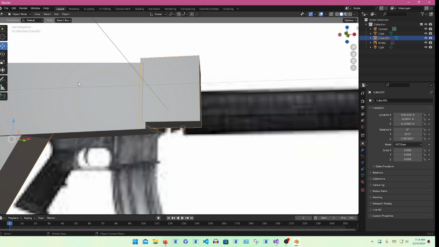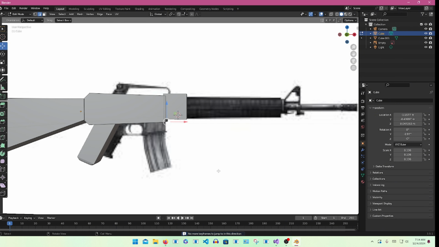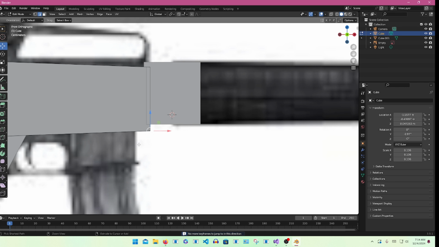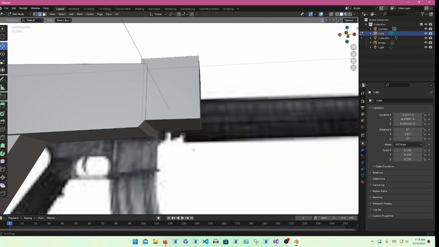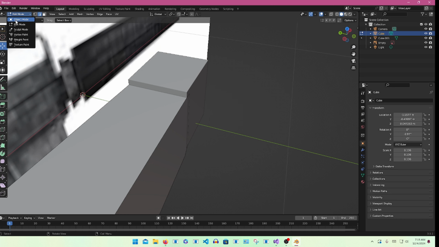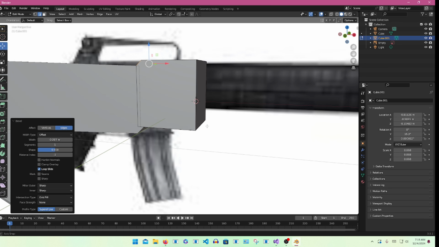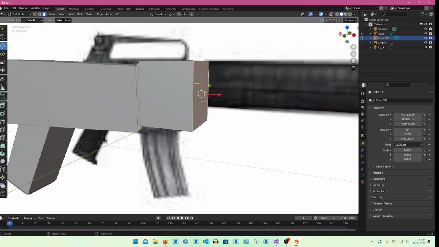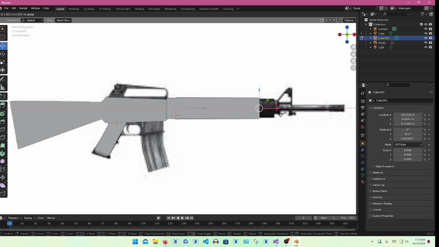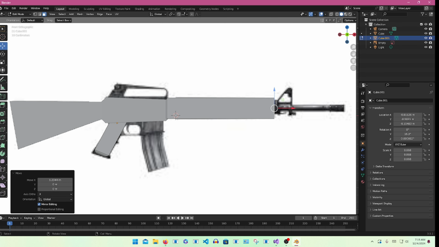Then do the edge mode. And select the edge of the barrel that's sticking out. Then press Ctrl B and bevel it down so it looks like it's shaping into here. Do the same for the top. Now we can go back into the face mode and drag it out so it fits the whole back.